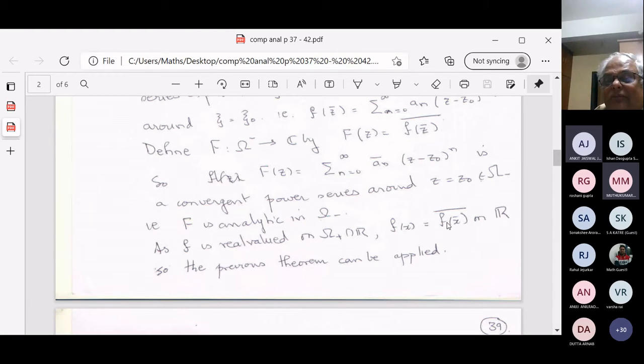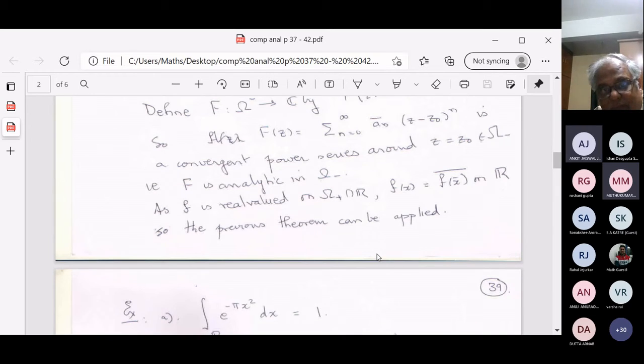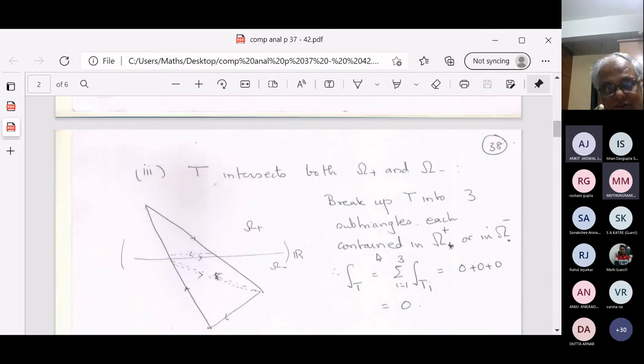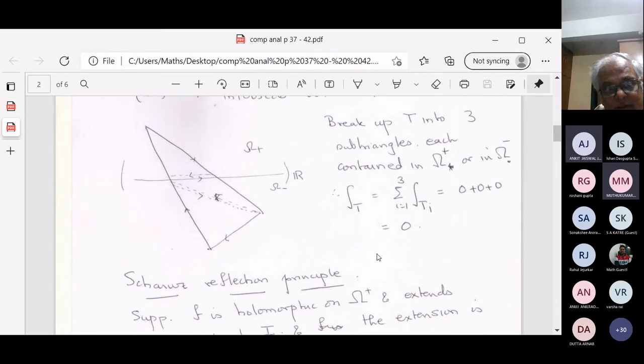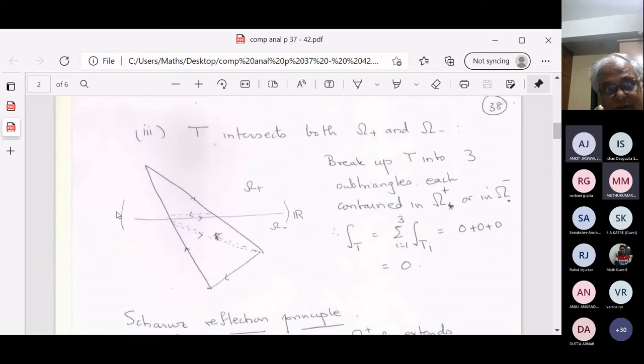So the bar of f of x bar is f of x. So you have a function which takes the same values on the real axis, and therefore, by the previous result, you can get the extension to be holomorphic. This is the Schwarz reflection principle. And I hope you can see how you are extending it. The point is it's only defined on the upper half plane, and you can extend it to the lower half plane.